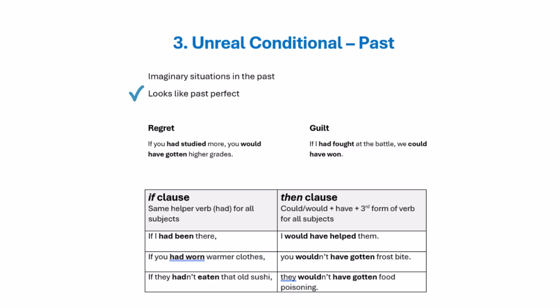Past unreal conditional looks like past perfect. It uses the same form of the verb and the same helper verb had for all subjects. Could or would plus have plus the third form of the verb. Again, there's only one form of the verb for all subjects, used in the second half.